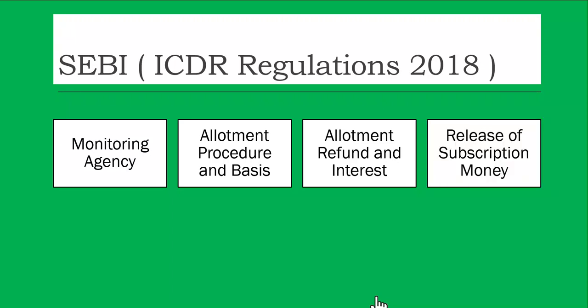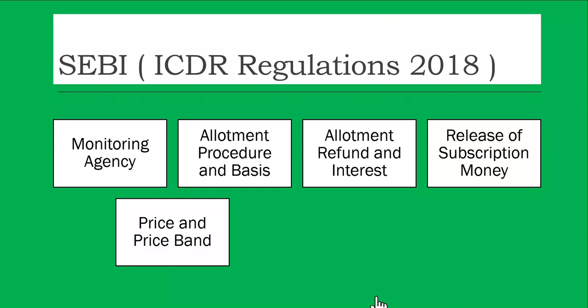Then release of subscription money. Once the money comes into the bank account, when the public applies for the shares or when all the investors give money to the company, it is put in an escrow account. So the money cannot be used by the company till the merchant bankers give a go-ahead that the company has complied with all the regulations and has fulfilled all the requirements. Then only the money can go into the bank account where the company can spend the money for the purpose for which the issue has been made. So we're going to talk about that.